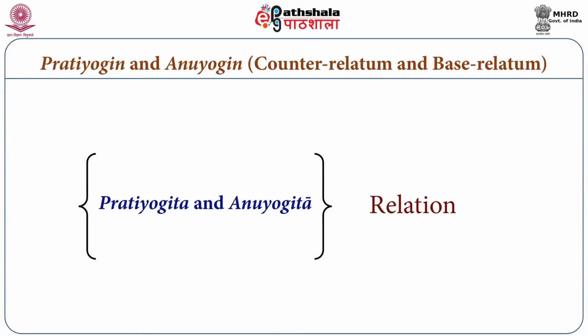So these two ideas, Anuyogi and Pratyogi, and because of them, Anuyogita and Pratyogita, these two ideas come into play, and they are very necessary to understand the concept of relation at all. Another point is there, Nirupya Nirupak Bhava.